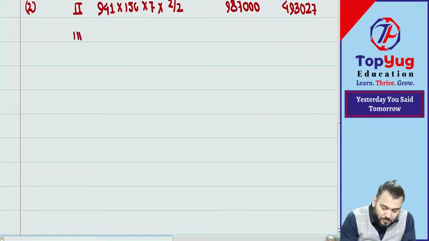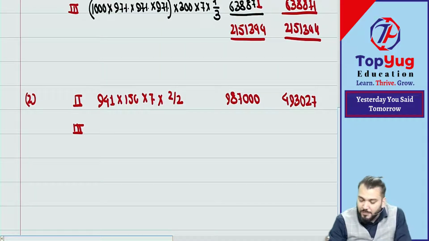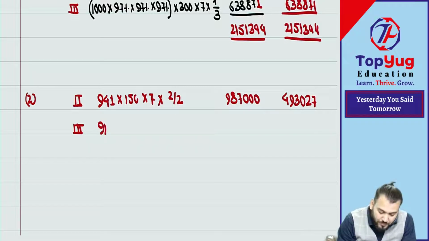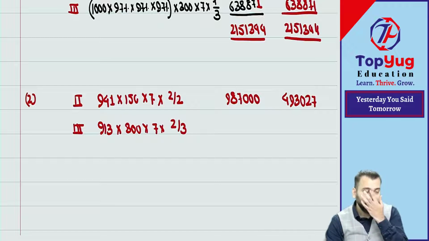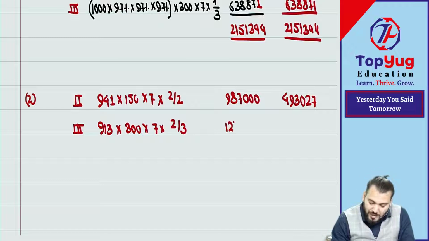For group 3, can I say how many employees? Can you give me how many employees? It's coming 1,000 into 97% into 97% into 97%, which means 913 employees. 913 employees into 300 into 7 into 2 by 3. Correct? How much? 12,78,200.